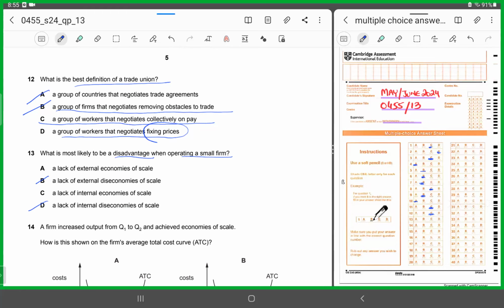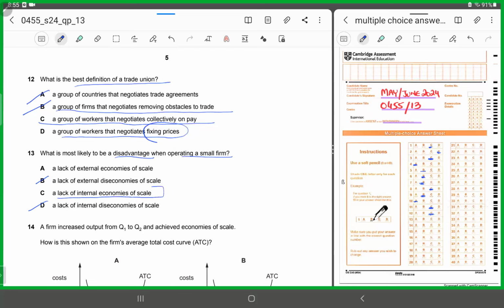Yes, when you are operating a small firm, you are limited in size, and you will find it difficult to expand your level of scale because you are limited in your resources. You are restricted in your capacity to the size of the capital and to the amount of resources you have available, right? So there is a lack of internal economies of scale.